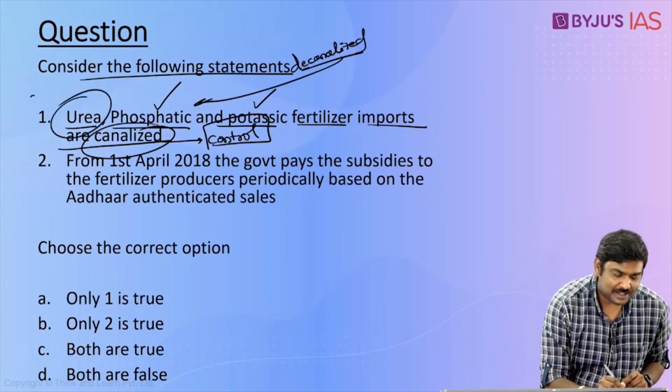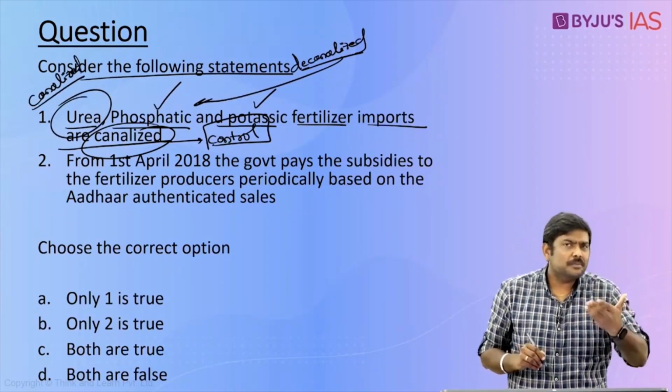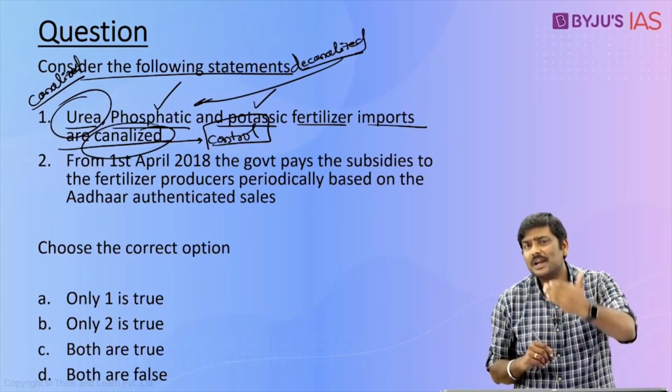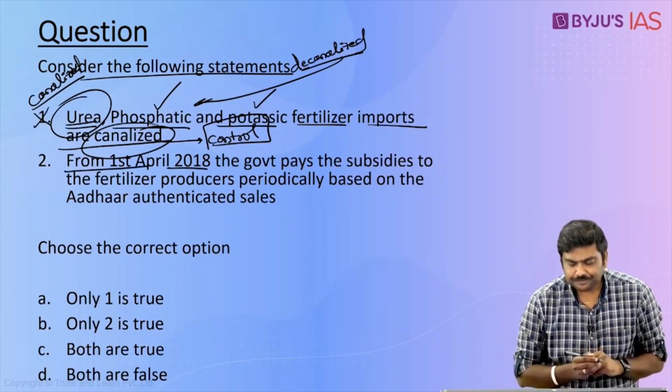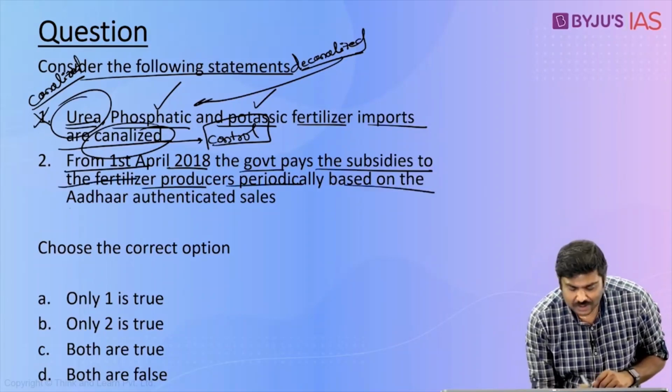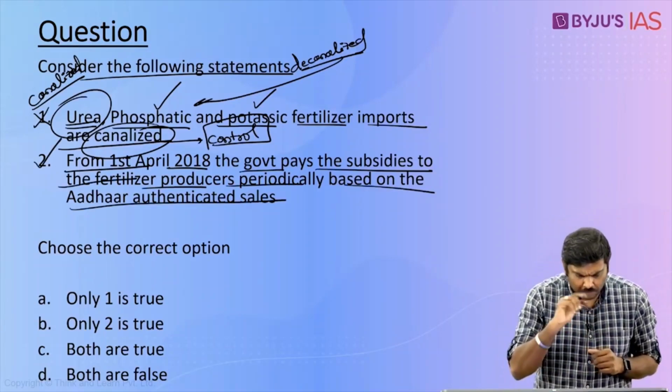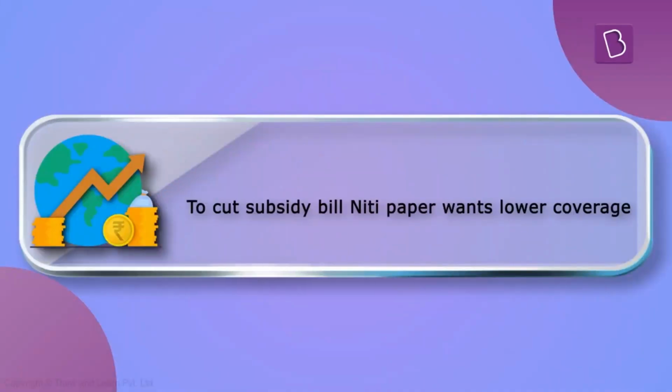Whereas in case of urea, it is canalized. As of now, only two companies which are owned by the Government of India, such as MMTC, are allowed to import urea into India. What about the private sector? Not allowed. So the first statement is wrong because only urea import is canalized, not the phosphatic and potassic fertilizers. Second, from 1st April 2018, the government pays the subsidies to the fertilizer producers periodically based on the Aadhaar authenticated sales. Yes, this statement is true. So right now, it will be option D, only 2 is true.